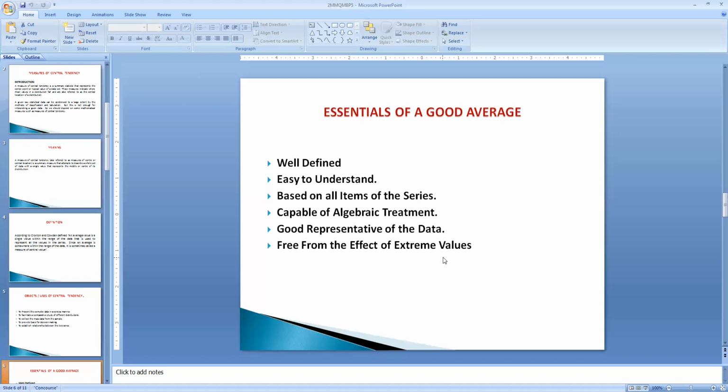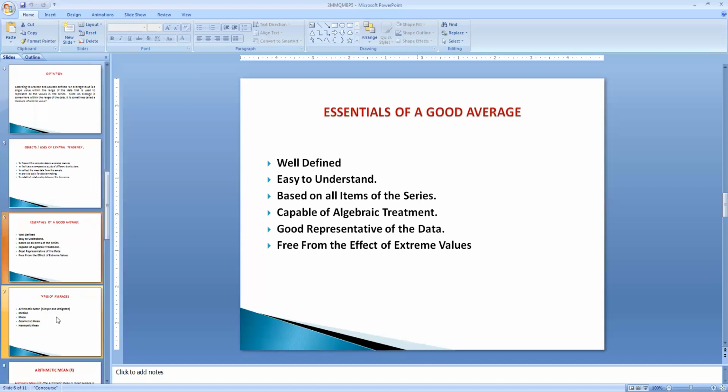Extreme values means we are able to see two values there, from the first to the last. Otherwise, different samples of the same average give different results without much uniformity. So these are the essentials of a good average, or the central tendency.